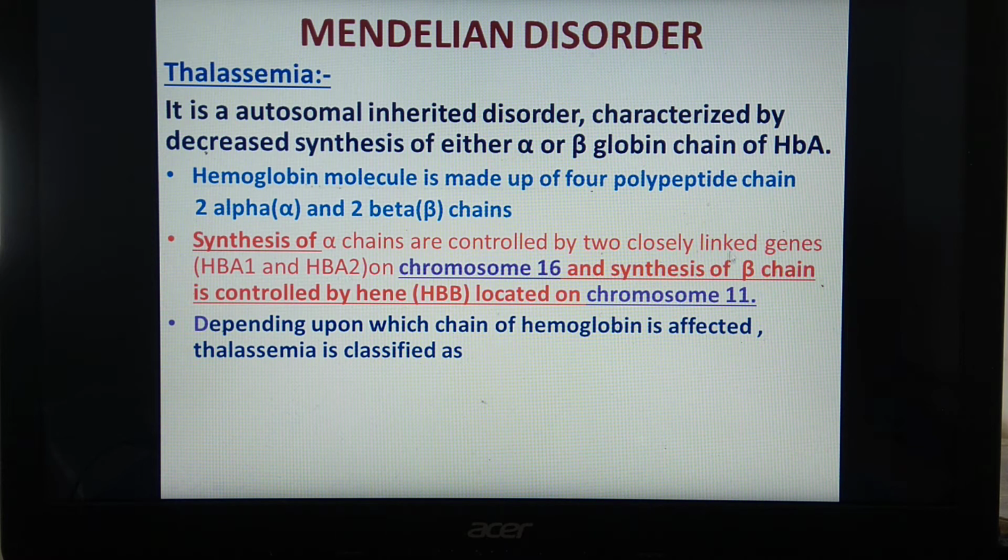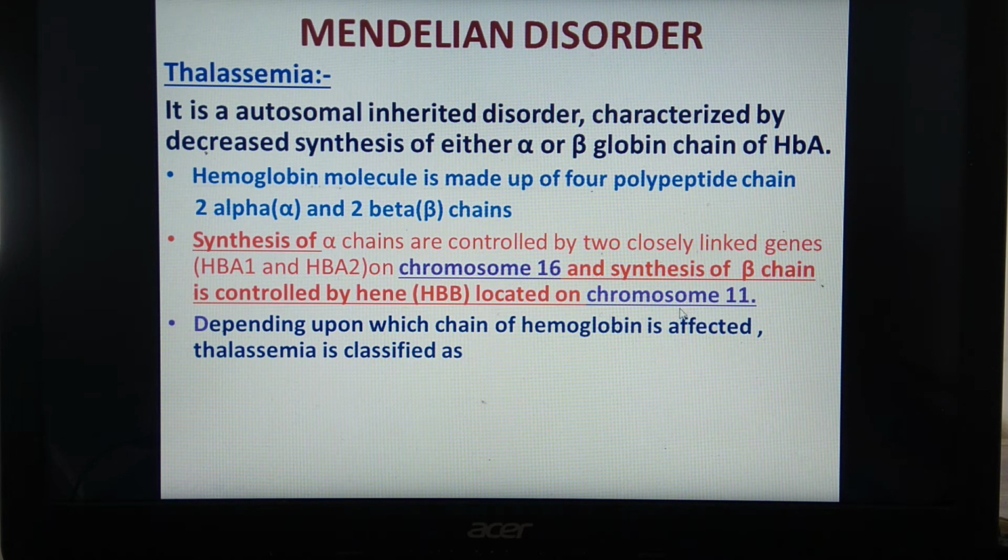Where these closely linked genes are present, they are found on chromosome number 16. And synthesis of the beta chain is controlled by gene HBB, which is wrongly typed here. It is gene HBB located on chromosome number 11. So what are these chromosome number 16 and chromosome number 11?